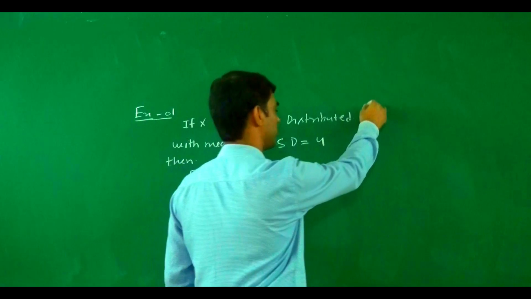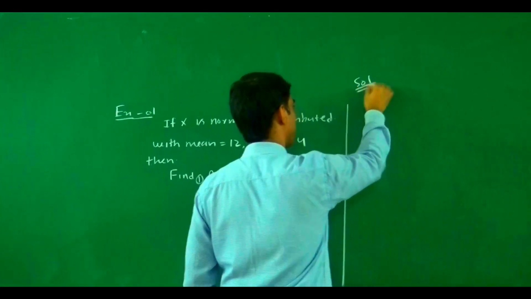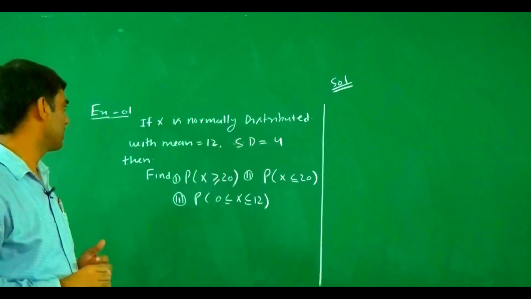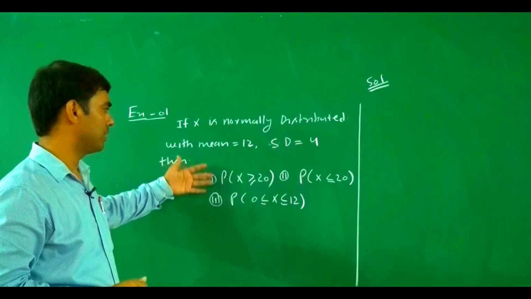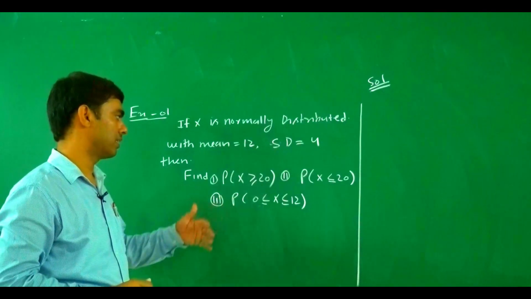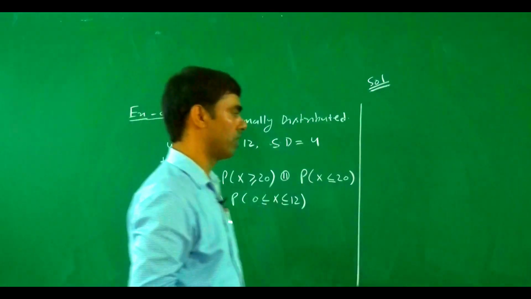So how do we find the solution of this? We find it with the help of a normal table. What is given in a normal table? First we discuss that, then it becomes very easy to find the probability of x greater than or equal to 20, x less than or equal to 20, and x between 0 and 12.